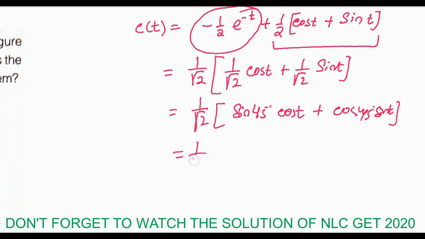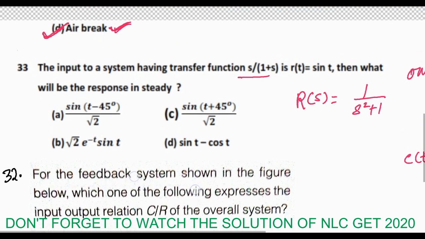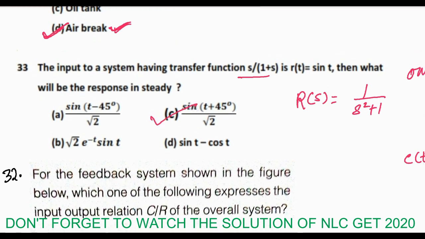So this will be 1 by root 2 into sin of t plus 45 degree. This is the answer, 1 by root 2 into sin of t plus 45 degree.